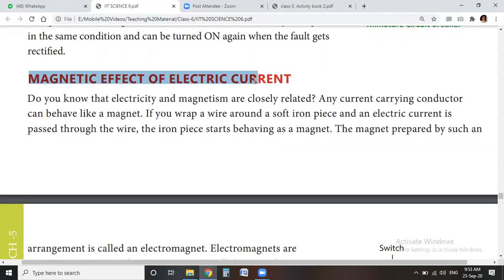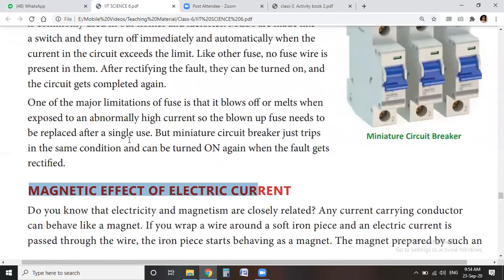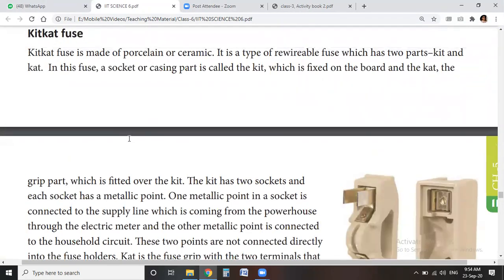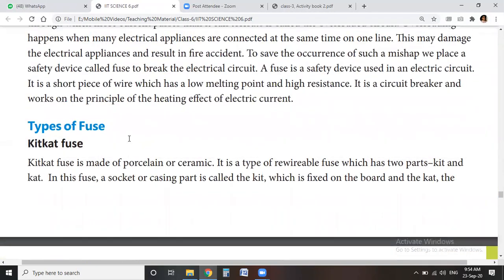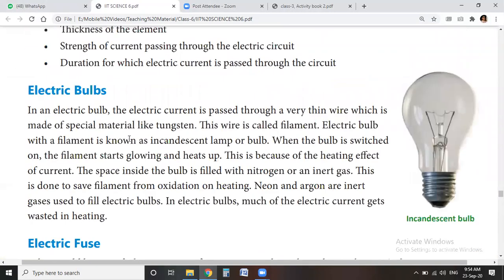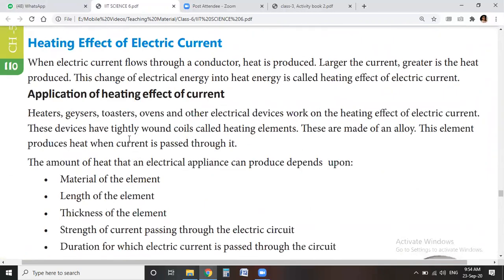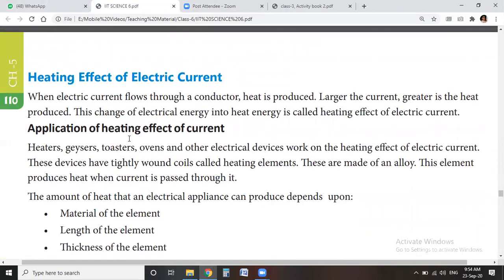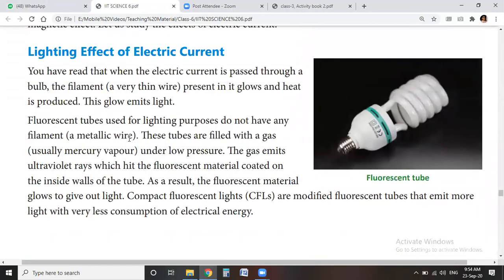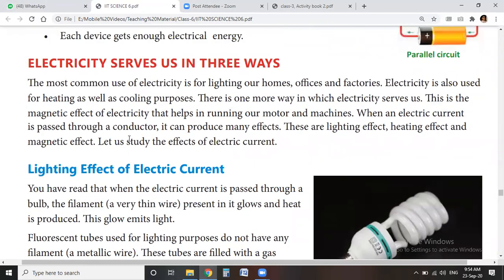So we understand that there are three types of electric effect: lighting, heating, and magnetic. We are starting from the lighting effect.